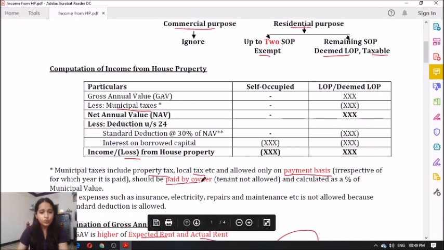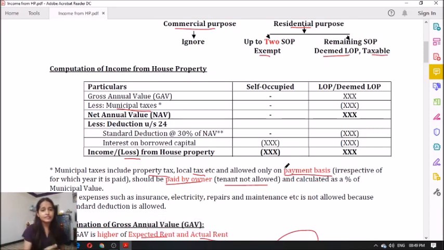And also note that the municipal taxes should be paid by the owner. If it is paid by the tenant, it is not allowed. It should not be deducted from here. Clear? So municipal taxes are allowed only on a payment basis, and it should be paid by the owner. Payment made by the tenant is not allowed.